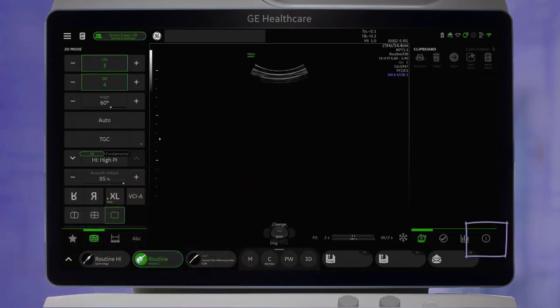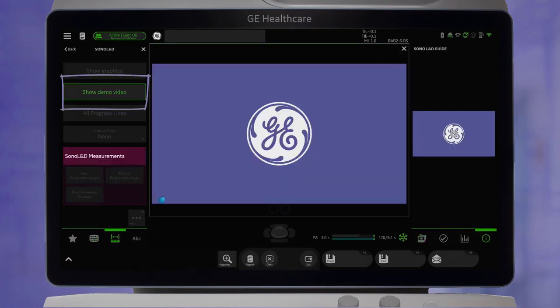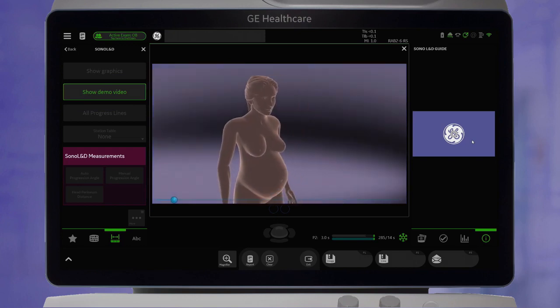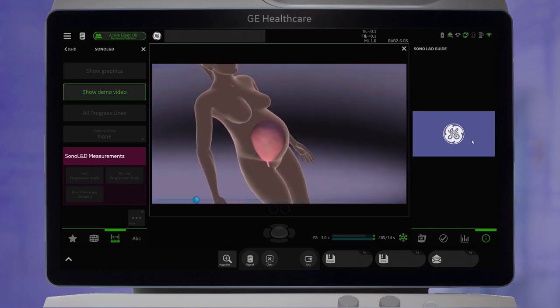An education video is available on the right side of the touch monitor or on the left Sono L&D menu that can be shared with the patient and partner to illustrate how the exam will be performed.